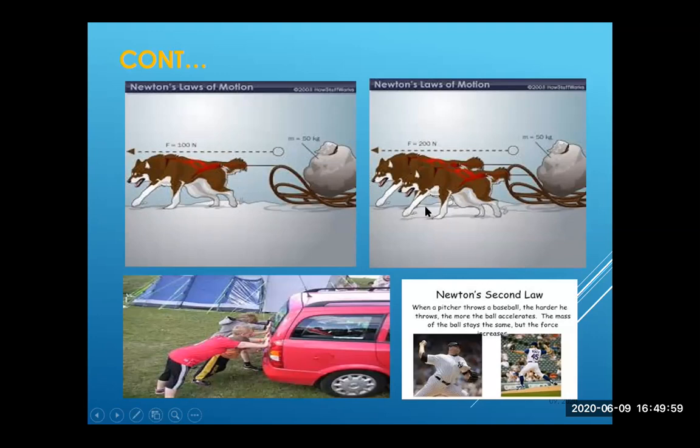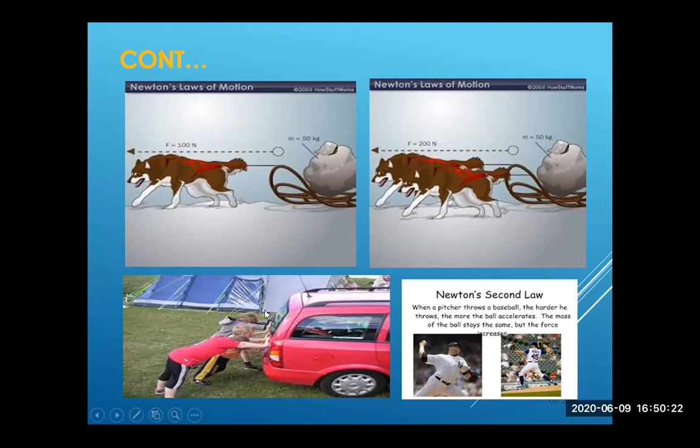The less the mass, the less force will be required. But if the mass is more and a single dog is used to drag it, it will be difficult for her. But if you have increased the number of dogs, meaning you have increased the force from 100 Newton to 200, then it will be easier for them to drag this mass. Similar is the case with a car.